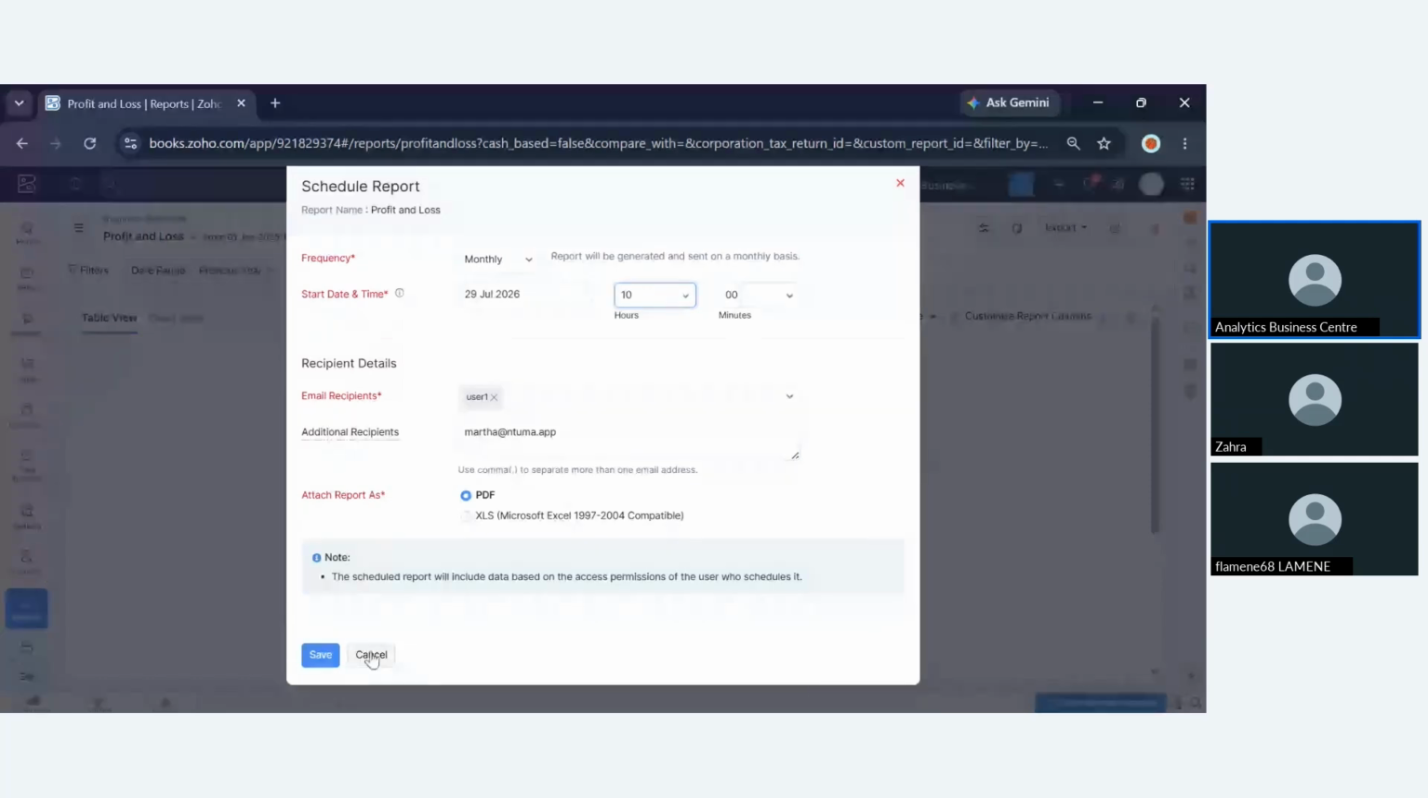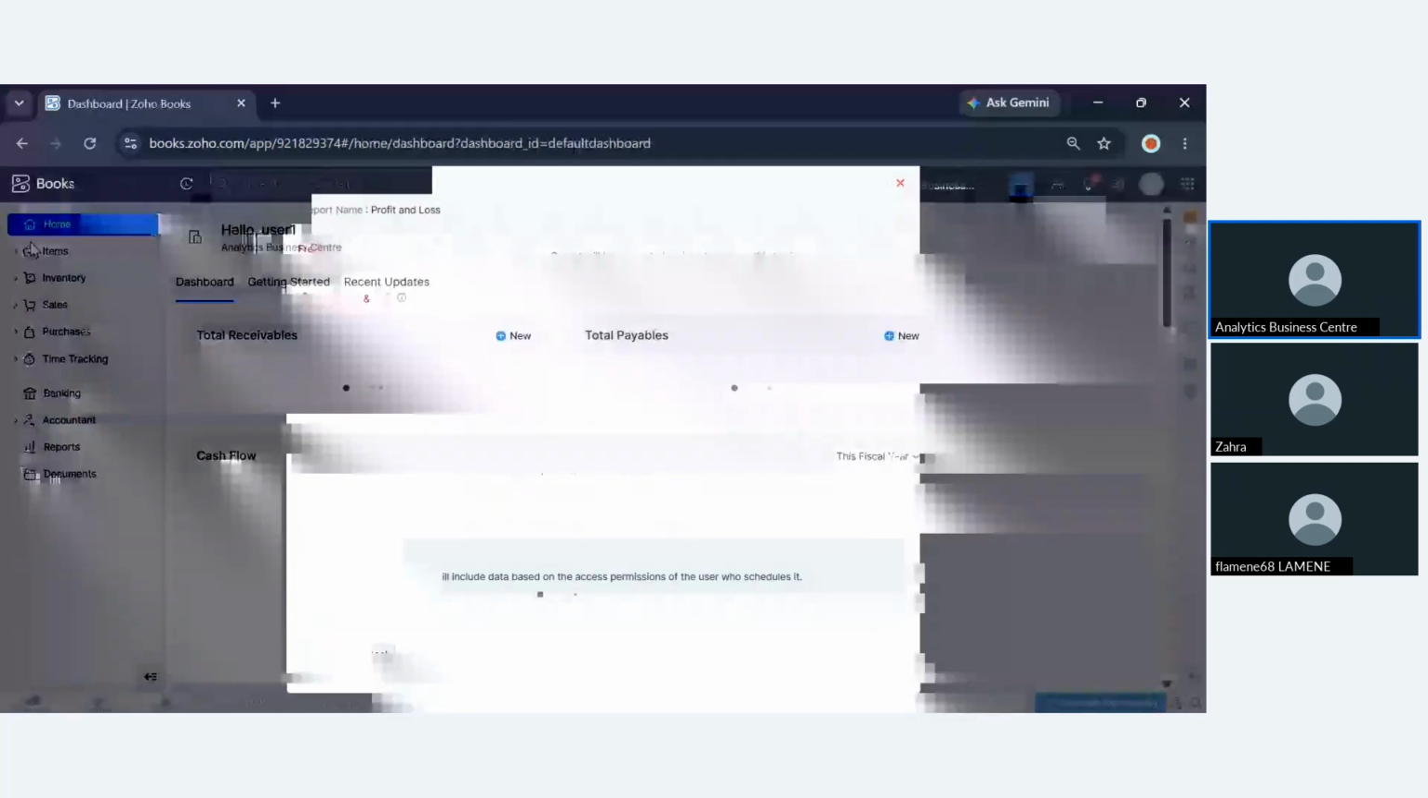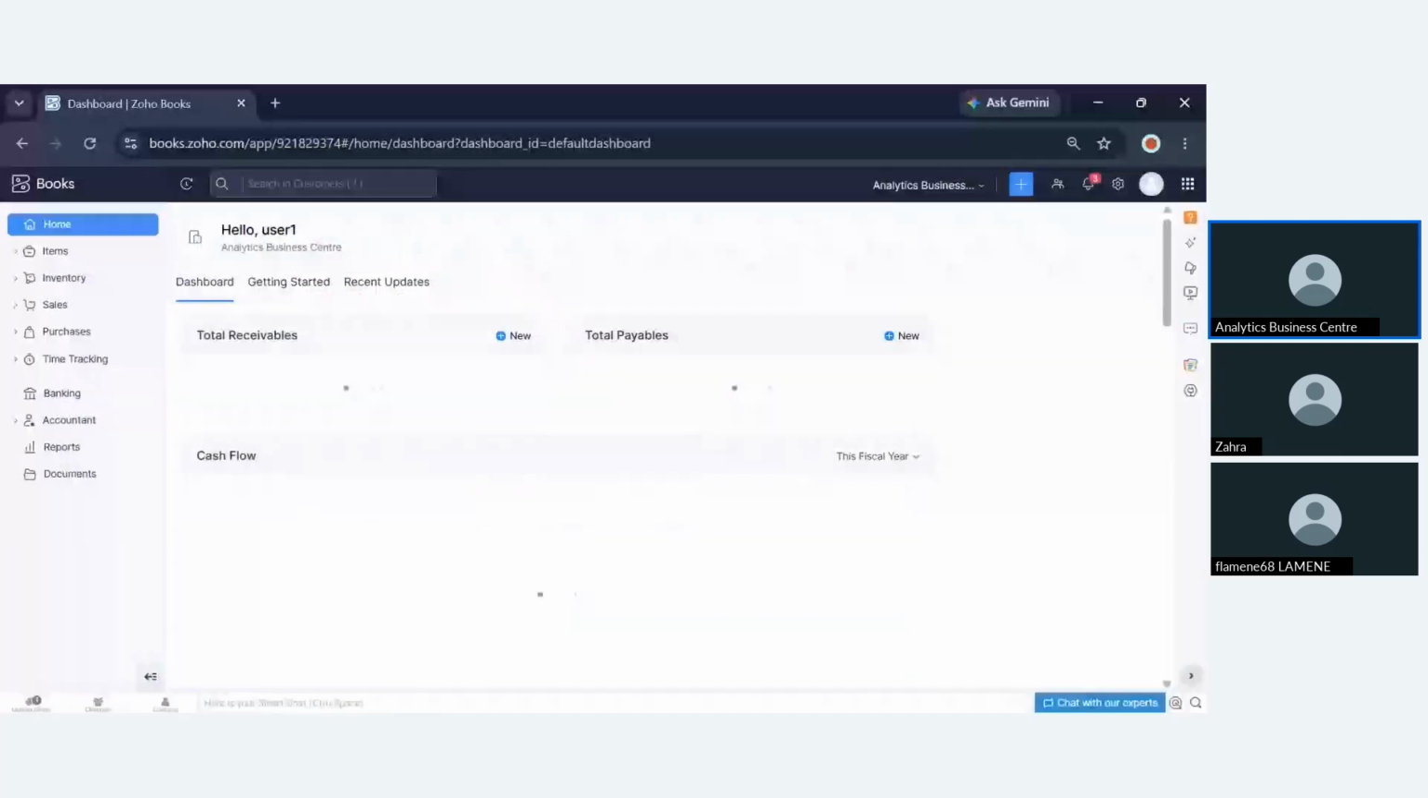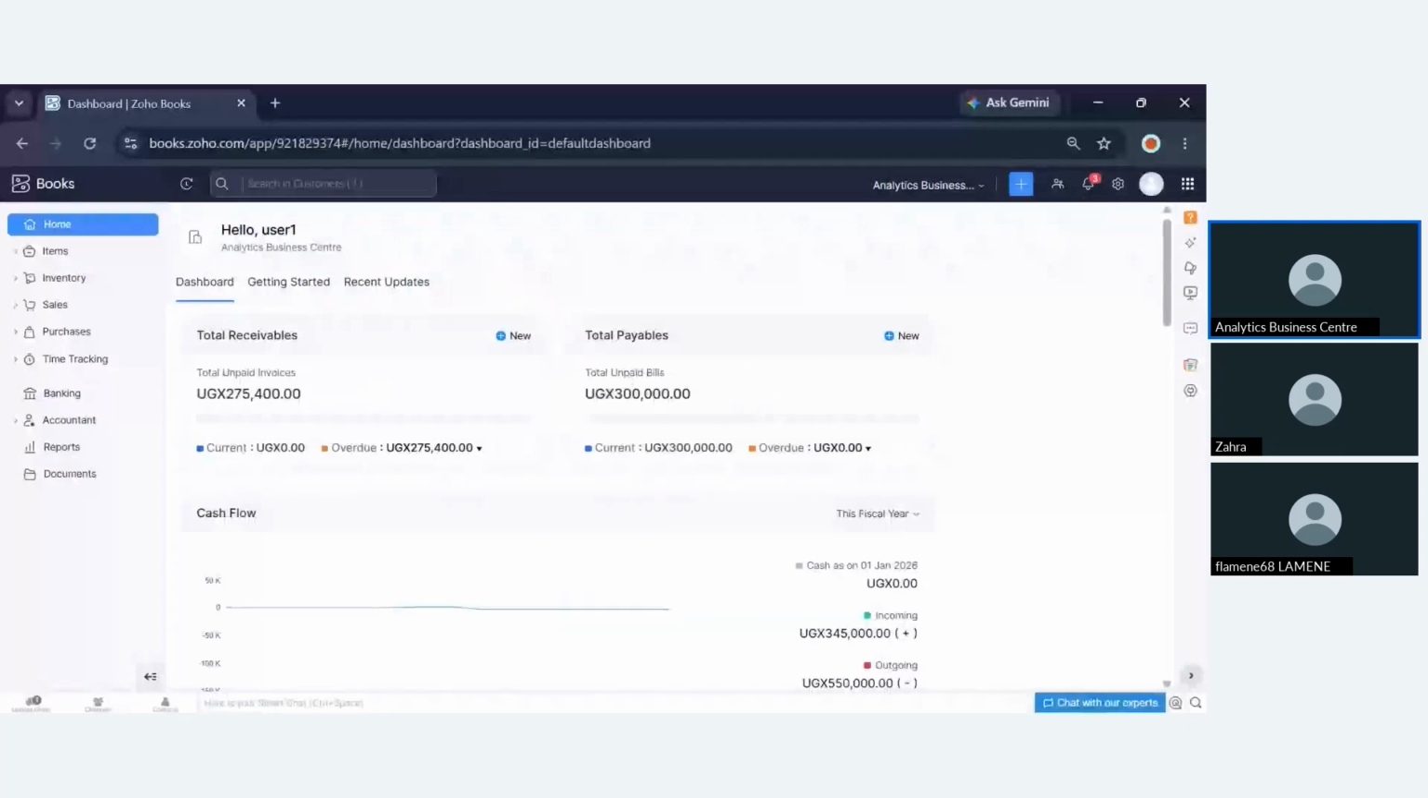So that has brought us to the end of this session. So I'm opening the floor. If you have any question concerning the system, you are free to ask. The floor is open.